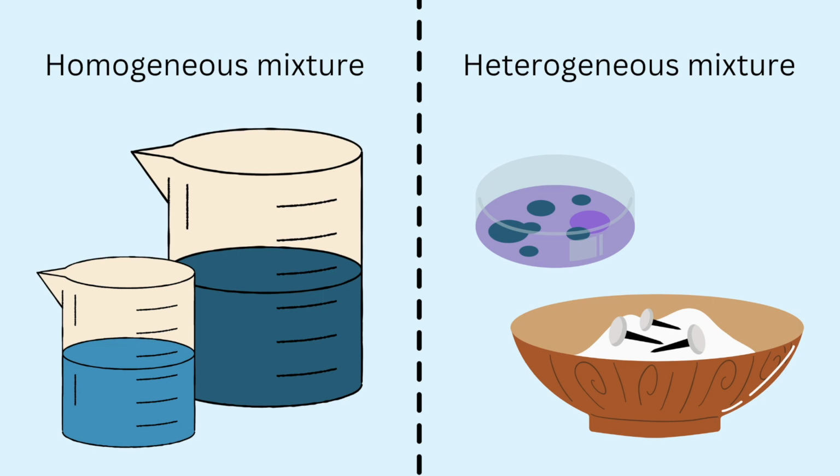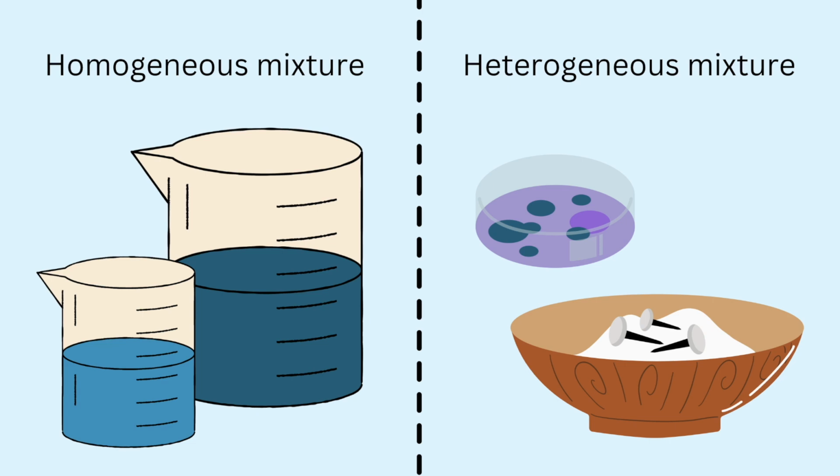Another example could be some iron filings or iron nails put in common salt. You can see it's clearly a mixture because you can clearly see that the iron nails don't belong with salt, obviously. So basically there are 2 types of mixture.